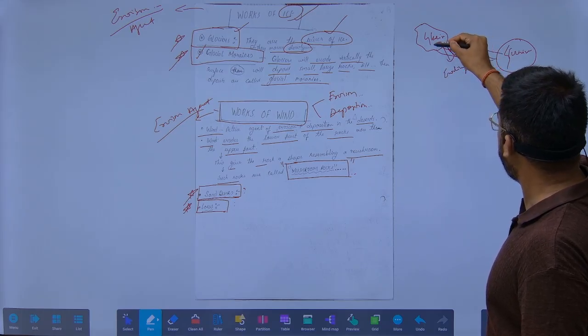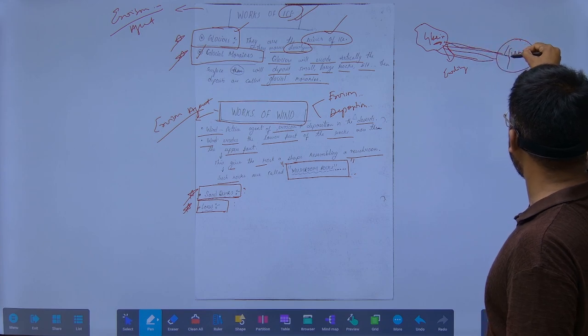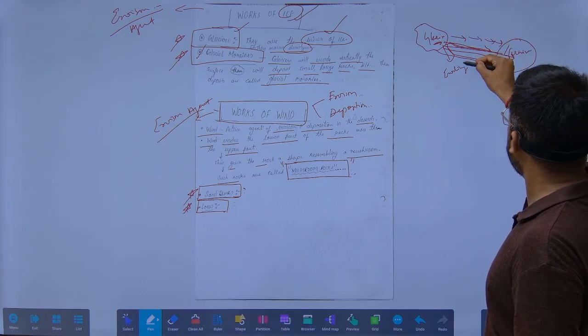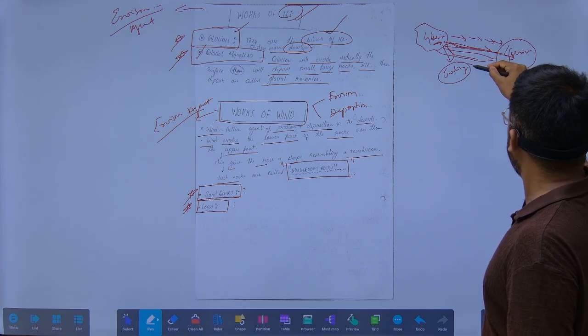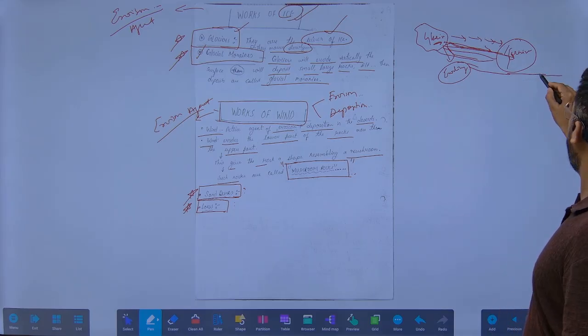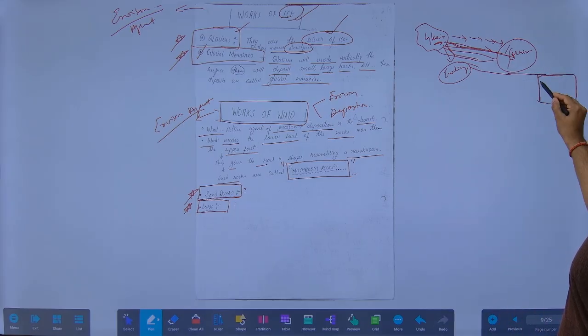As they have greater mass, they move from this area to this area and start eroding, and when they come to this plain area, they will deposit various other things.